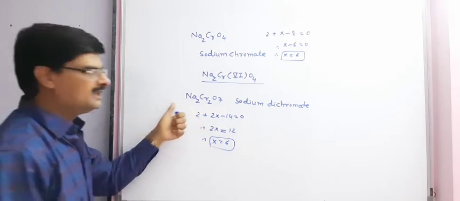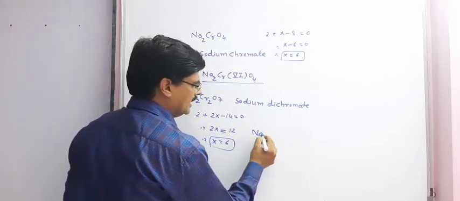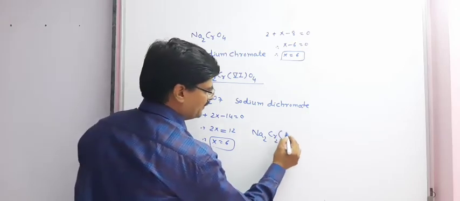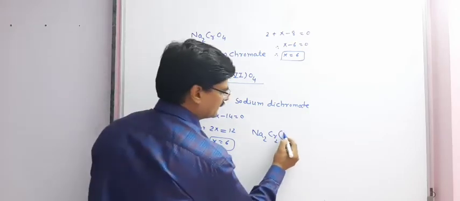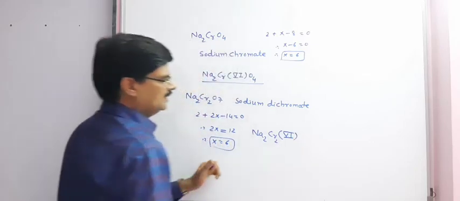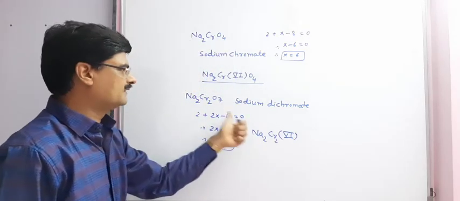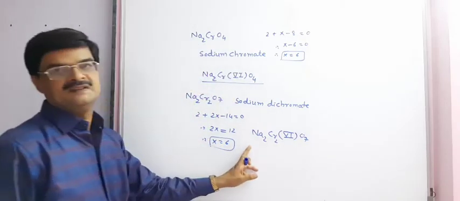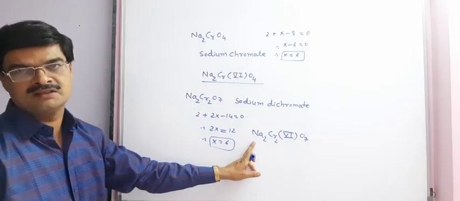So it can be written as Na2Cr2(VI)O7, where the oxidation state is 6. So this is all about stock notation.